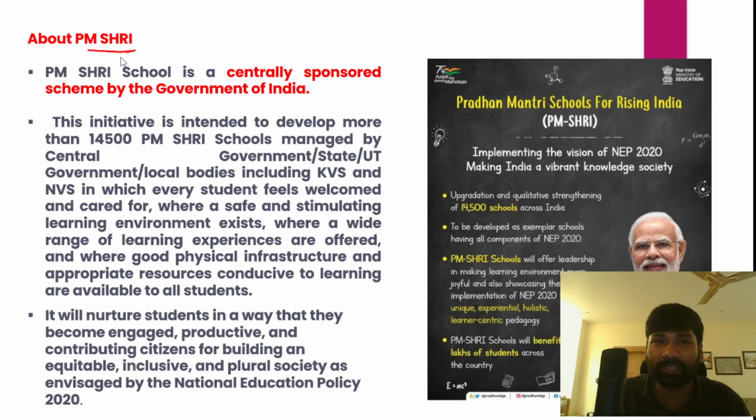PM Shri is a centrally sponsored scheme launched by the government of India. In order to implement the vision of National Education Policy 2020, the government has launched Pradhan Mantri Schools for Rising India, that is PM Shri, to make India a vibrant knowledge society.